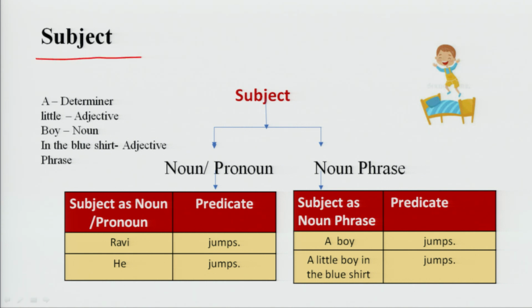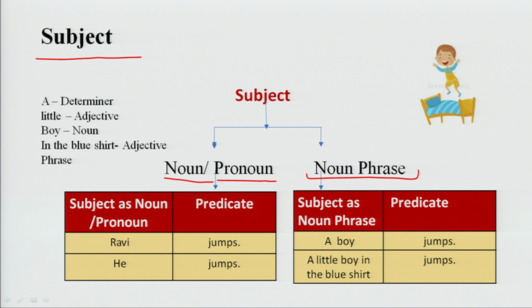Subject. Subject may be of two types, noun or pronoun. Noun or pronoun may act as subject. Sometimes noun phrase may also act as subject.